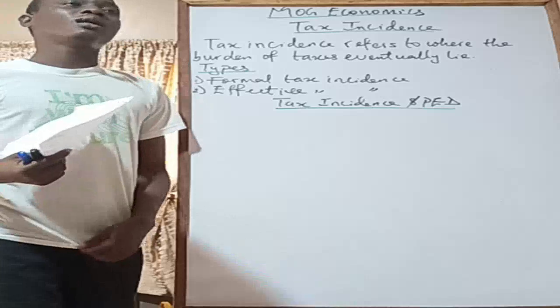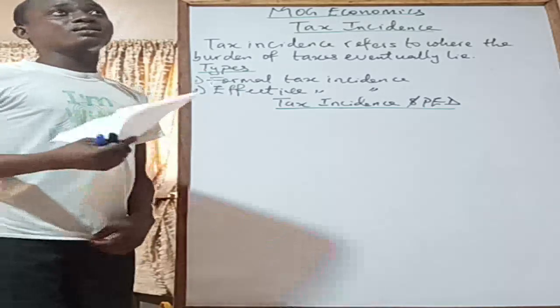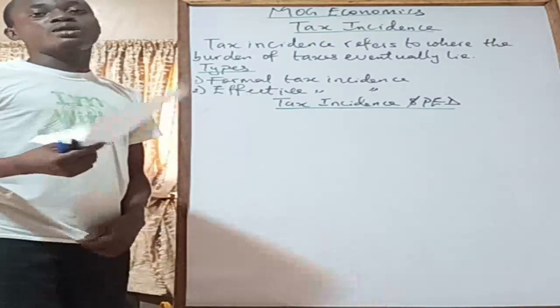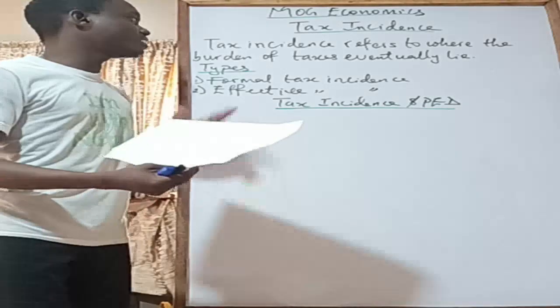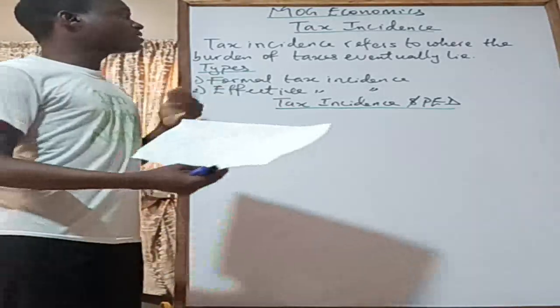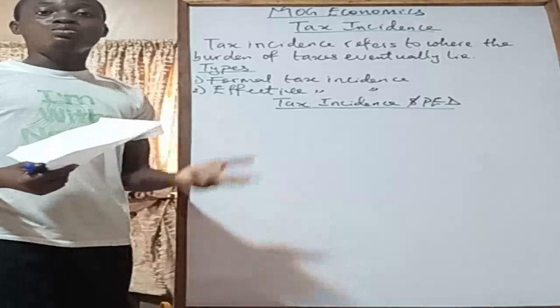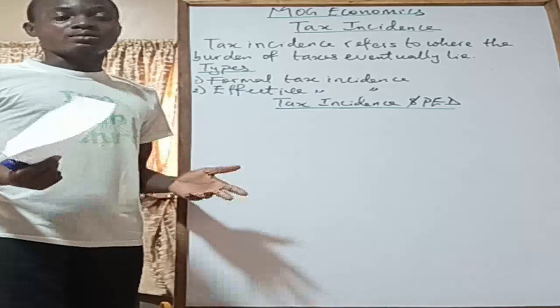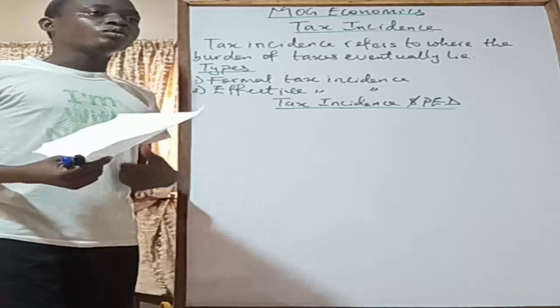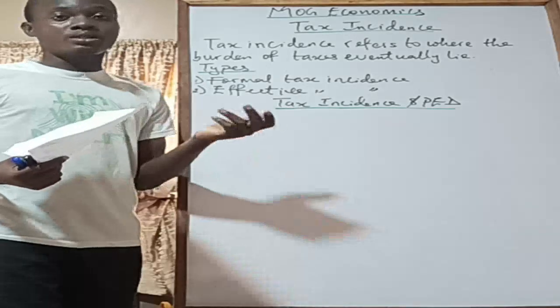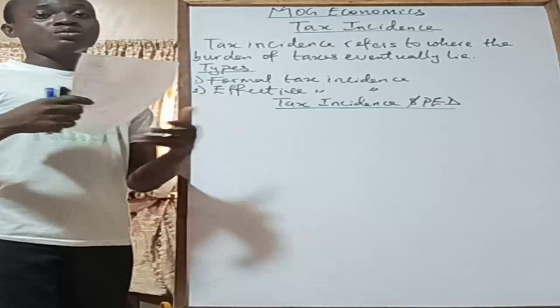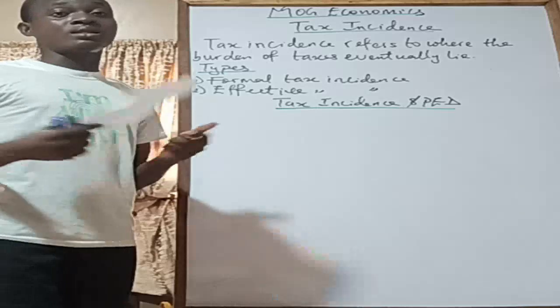So now the issue is, who should eventually bear the burden of tax, right? I think I already explained. Tax incidence refers to who finally bears the burden of tax. When the government imposes taxes on goods and services on people, who eventually pays them, right? Now, taxes are divided into two broadly. We have the direct taxes and the indirect taxes.